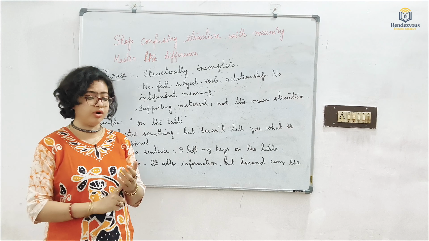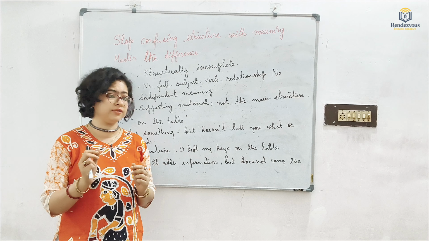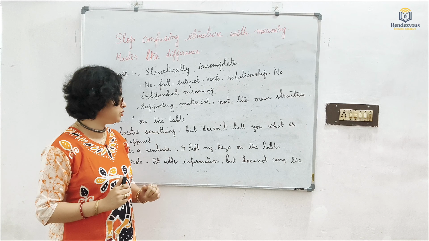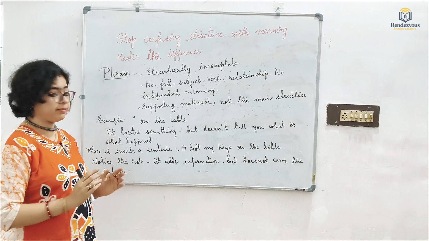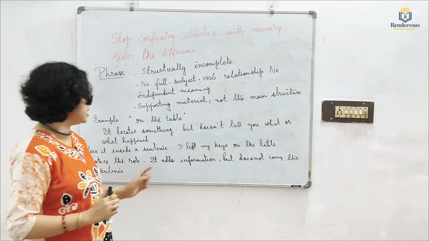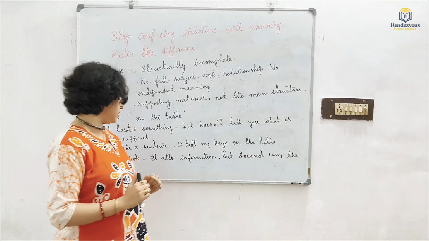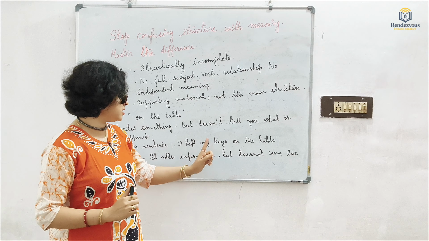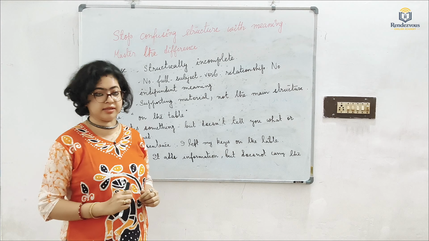This group of words, on the table, forms a phrase. It locates something but doesn't tell you what or what happened. But if you place it in a sentence like this, I left my keys on the table. Notice the role. It adds information but doesn't carry the sentence.